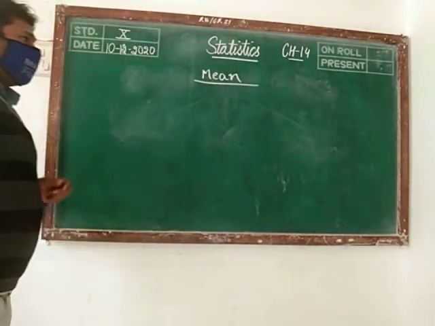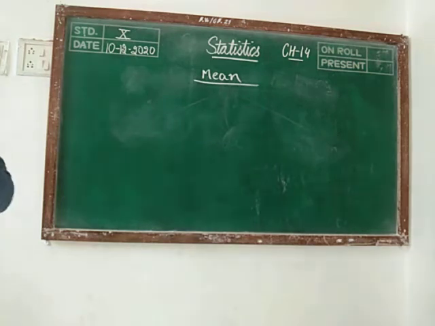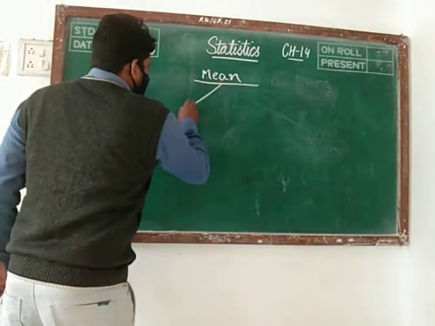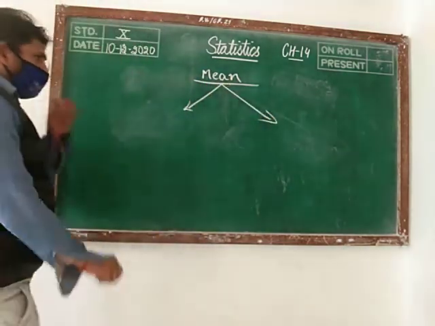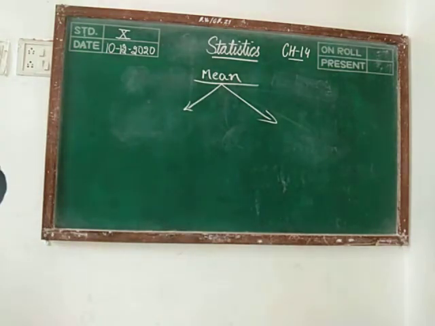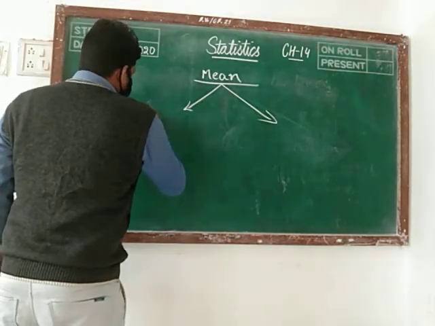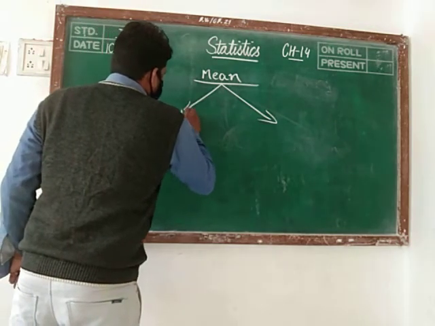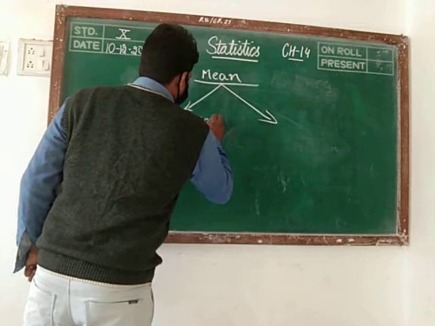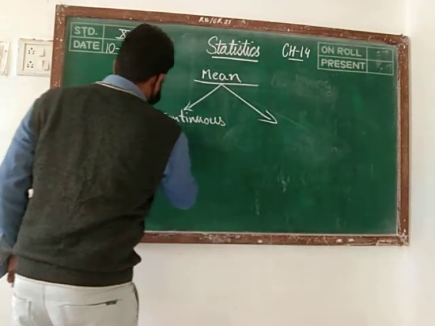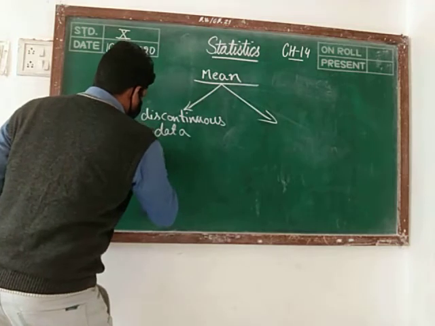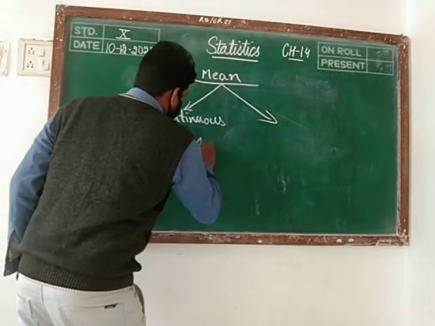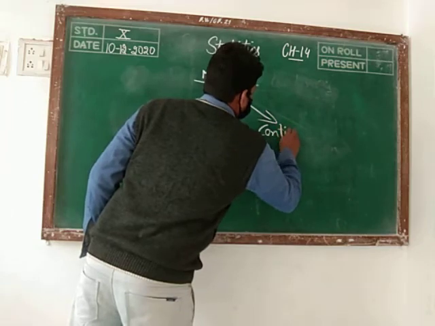And in class 10, we have three methods for finding mean. But before this, mean we are able to get by two types of data. One type we are calling as continuous data and one we are calling as discontinuous data or discrete data. Discontinuous or discrete, and the other one is continuous.